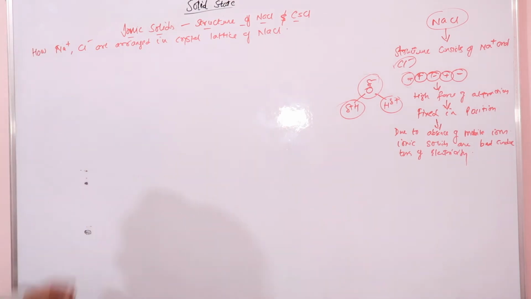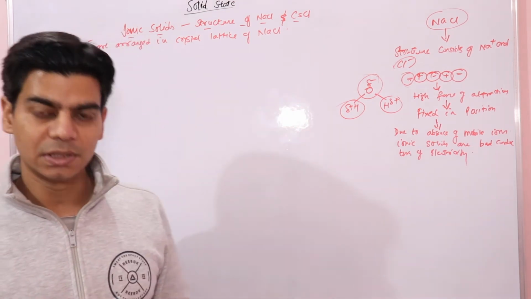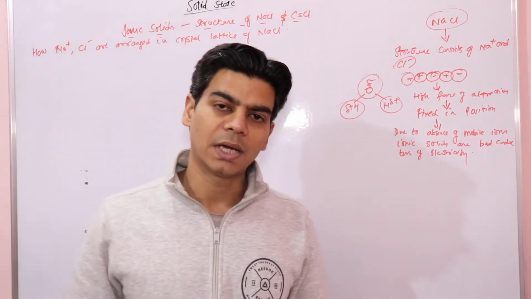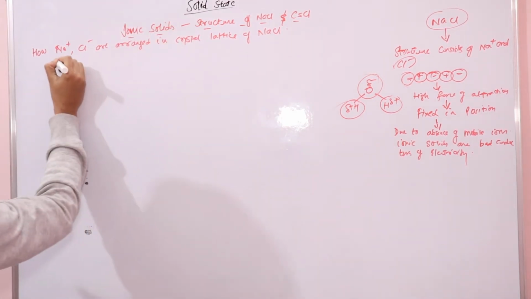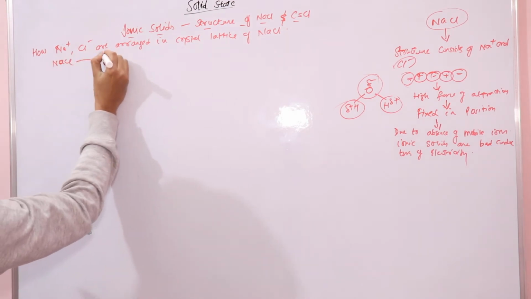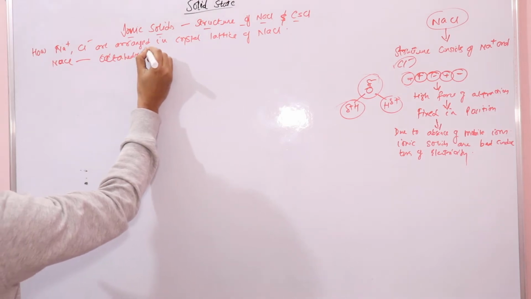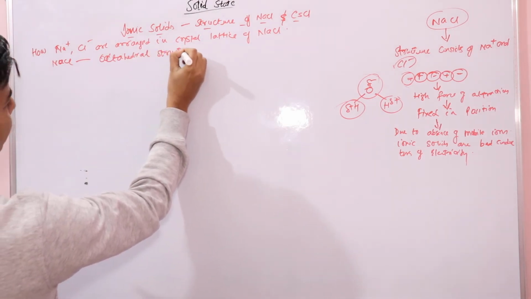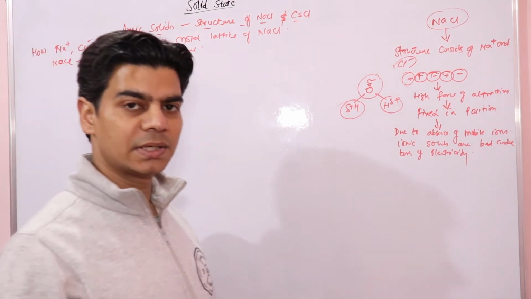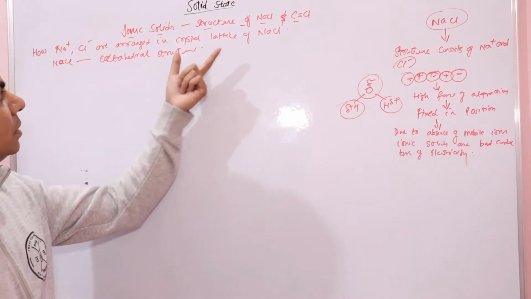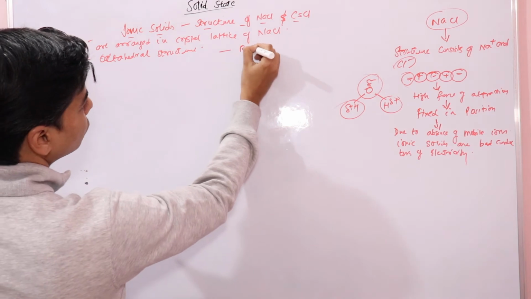Through X-ray analysis, it has been found that NaCl has an octahedral structure, right? The octahedral structure is determined through a technique called X-ray analysis. And one thing, this structure of sodium chloride we also call the rock salt structure.